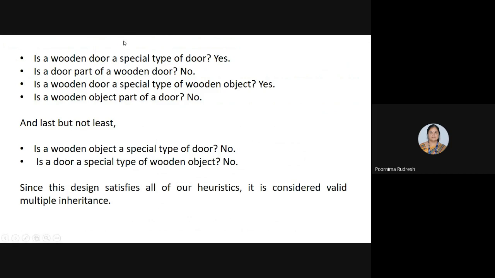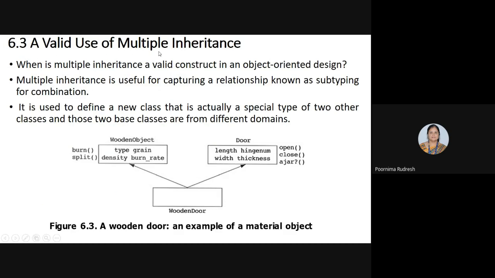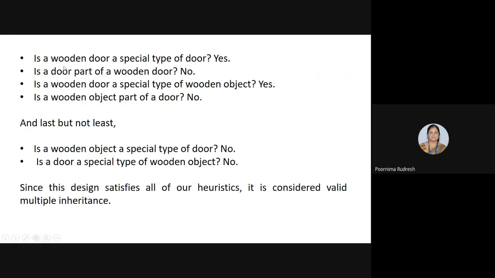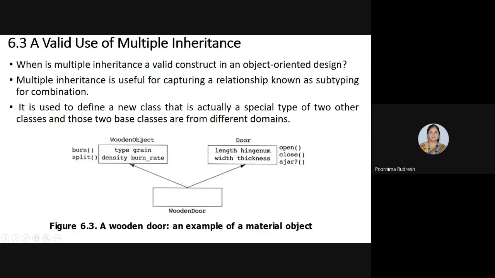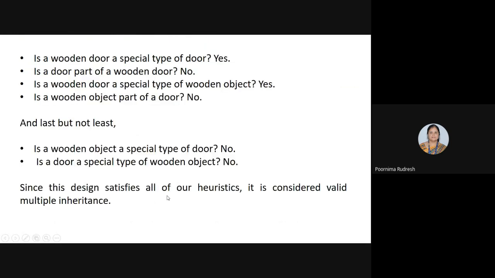Is a wooden door a special type of wooden object? Yes. Wooden object is the base class, and since wooden door is inherited from that base class, we say that a wooden door is a special type of wooden object. Is a wooden object part of the door? No, because wooden object is the base class from which wooden door is inherited. Hence the wooden object cannot become part of the wooden door. Understood?